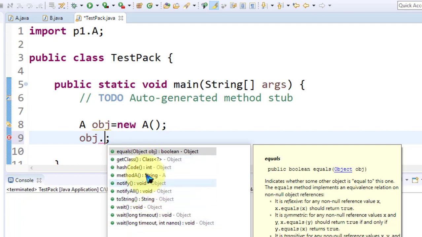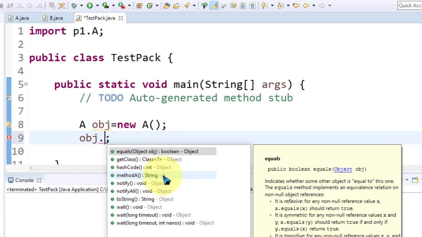These methods belong to the Object class, because who is the superclass for class A? If there is no superclass mentioned inside your source code, by default the superclass for your class is the Object class, and these methods belong to the Object class, as well as being available for class A. Look here, Object.